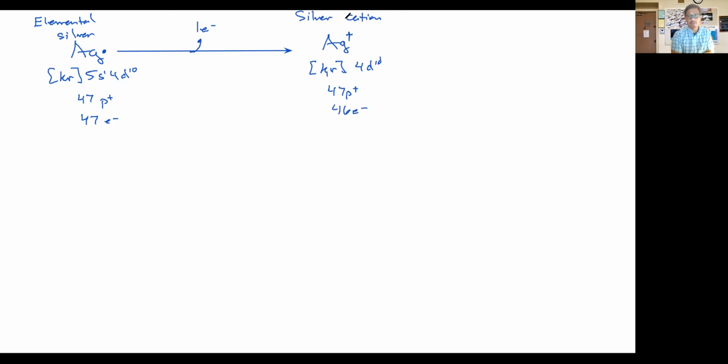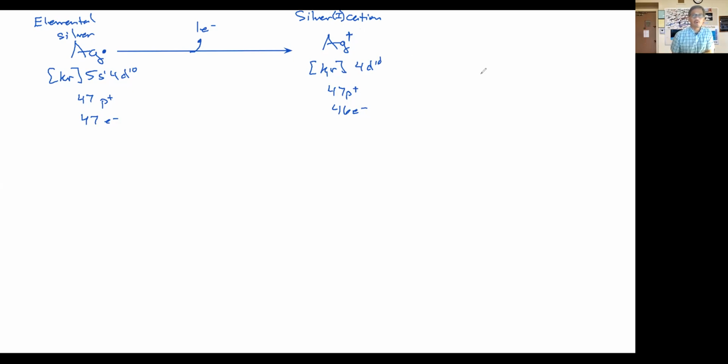With that said, we don't technically need to have a Roman numeral here. I guess you could, but technically it's not correct. If you put the Roman numeral here, this would be silver 1 cation. And the reason why we don't need that Roman numeral is because hopefully you can see that this is the only cation of silver that can form.